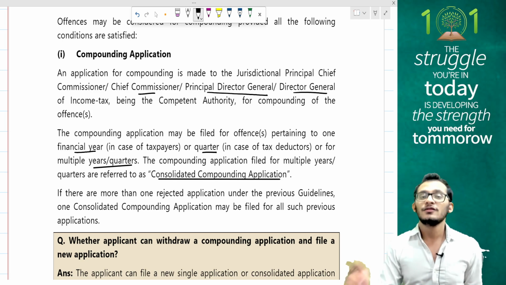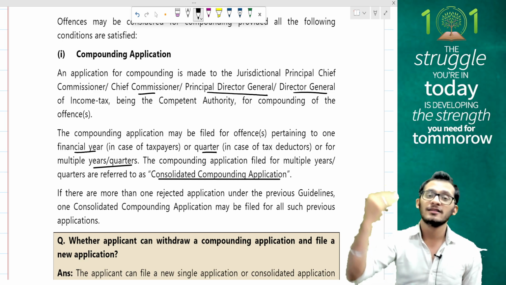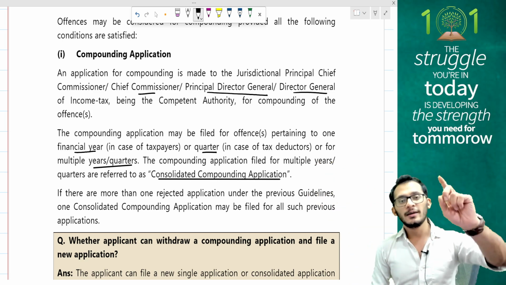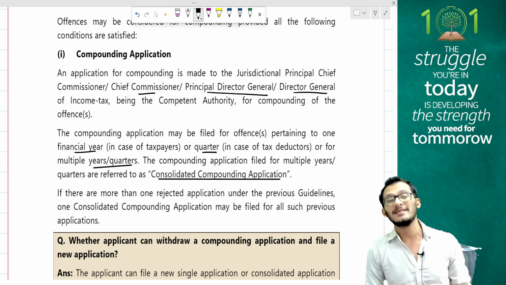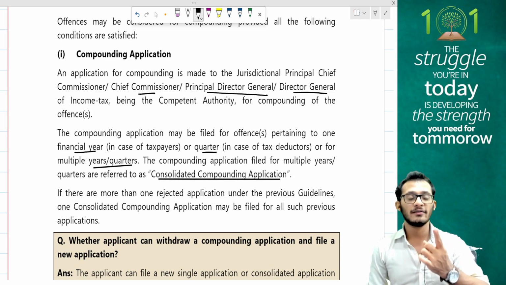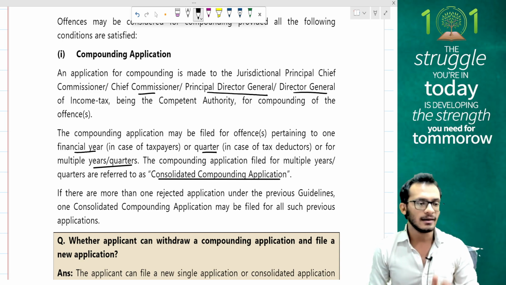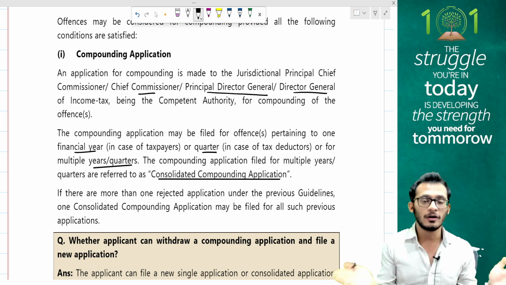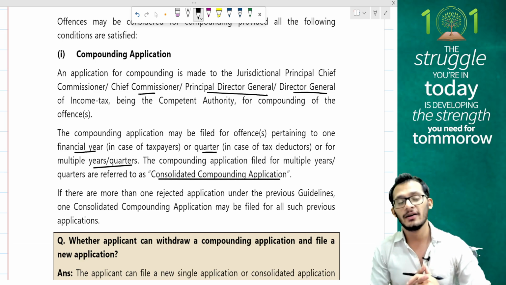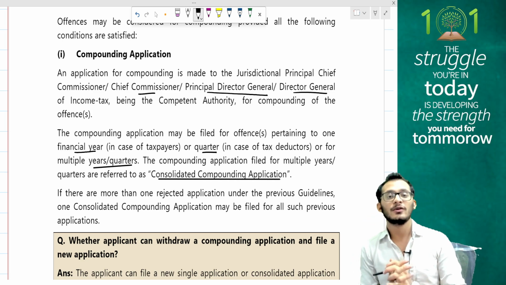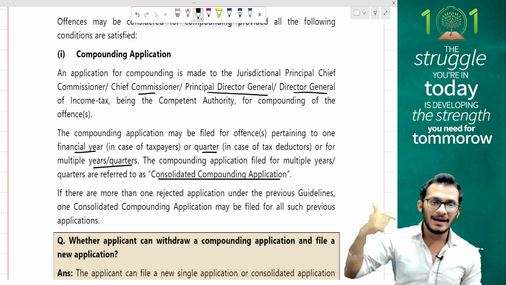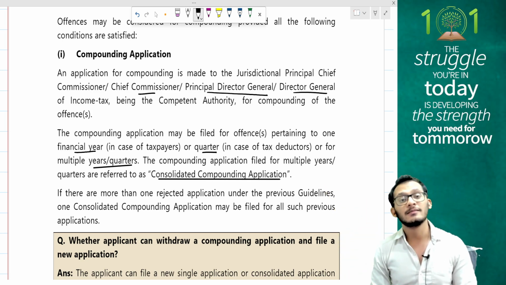It's because once you go for a compounding, people, you are not eligible to go for a compounding once again. You are only permitted to make this offer once because you're promising to the officers at that time that you don't want to be convicted, because you'll never make this mistake once again. So if you have offences of the past, it's important that you accumulate all the offences together and then file a consolidated application, because if only one application has been compounded, the balance offences can still put you in jail, and that becomes a serious issue.